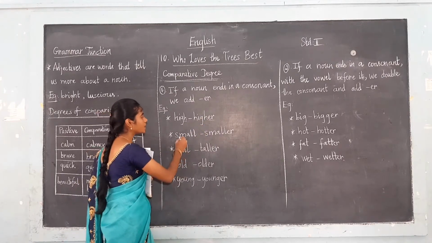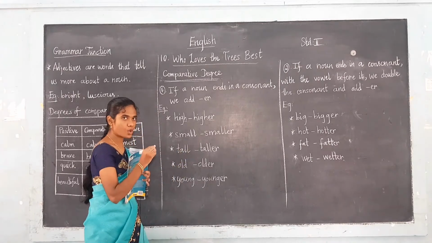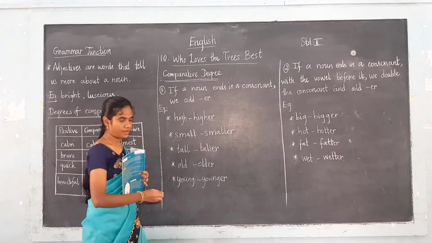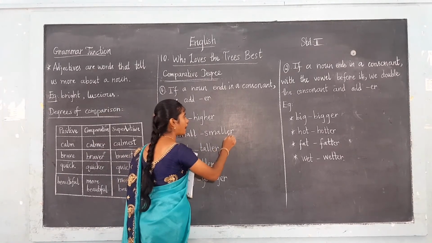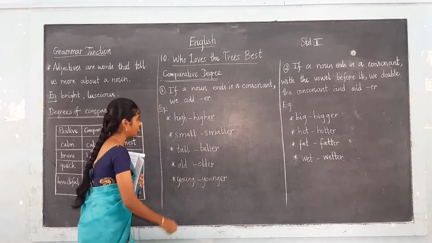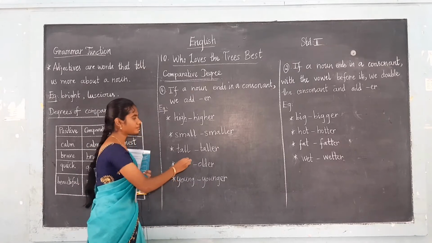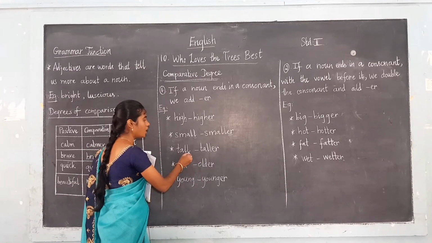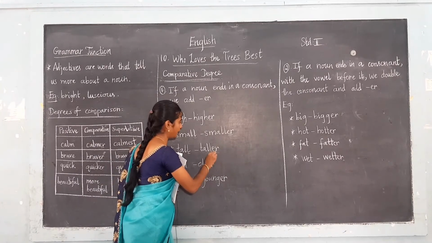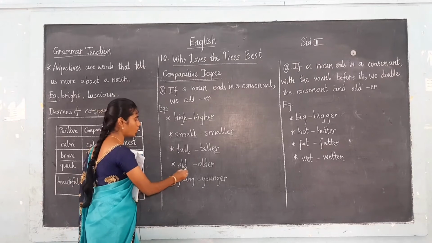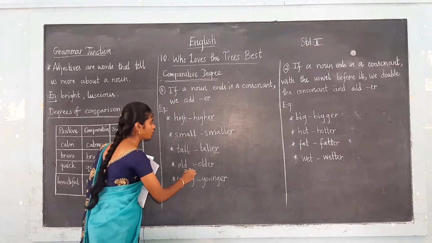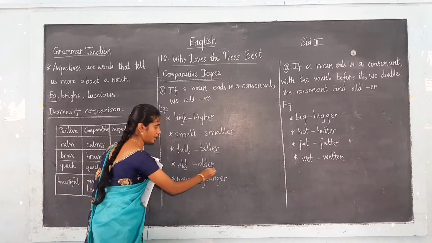Now see here is small. Here the word ends with a consonant, so we are adding ER, that is smaller. Small, smaller. The next one, tall, taller. Here the word ends with the consonant L. So we are adding ER, taller. Okay, the next one, see old, older. So D is the consonant. So we have to write ER at the end.